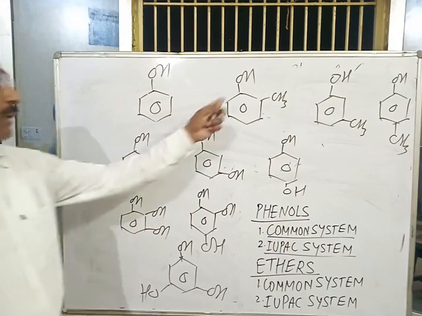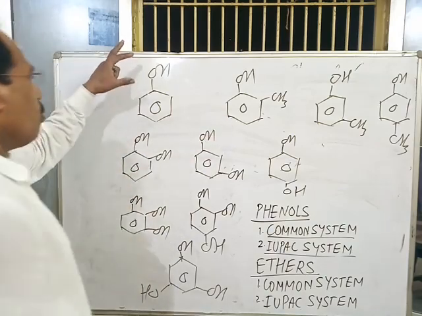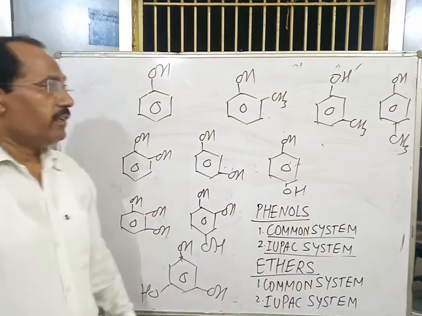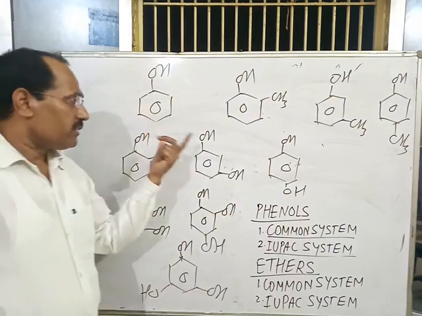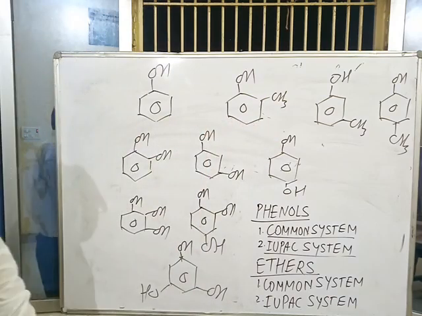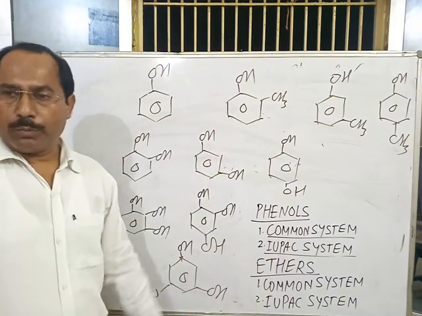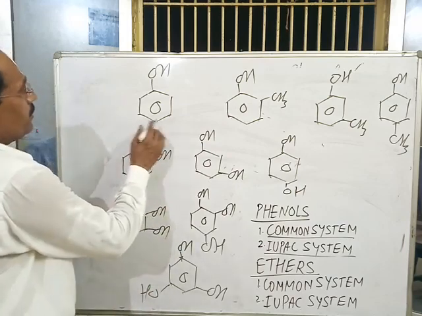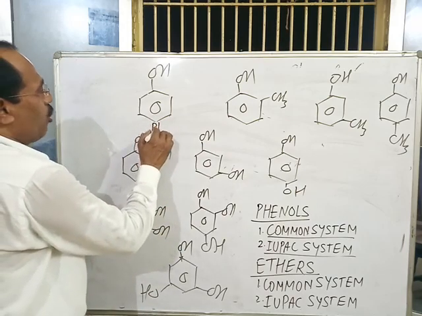In case of monohydrate phenols, only one OH group is directly attached to the benzene ring, and rest substituents are present at different positions with respect to OH group in benzene ring. This is the first member and named as phenol.